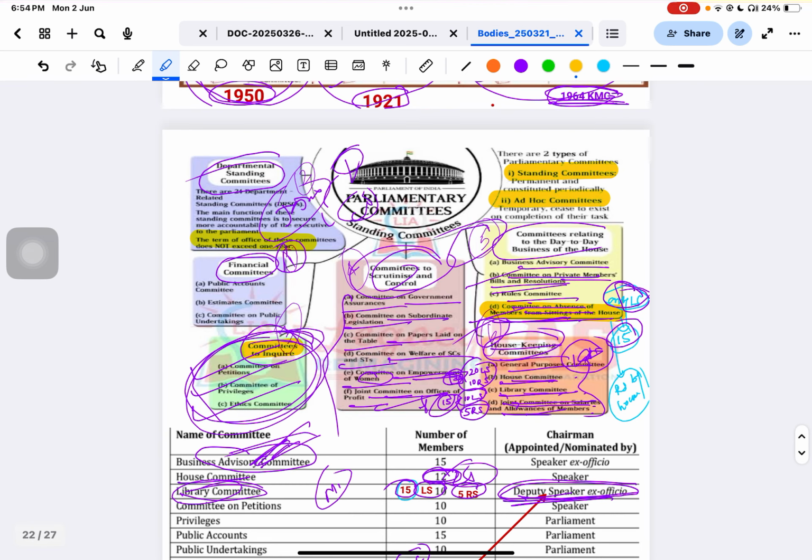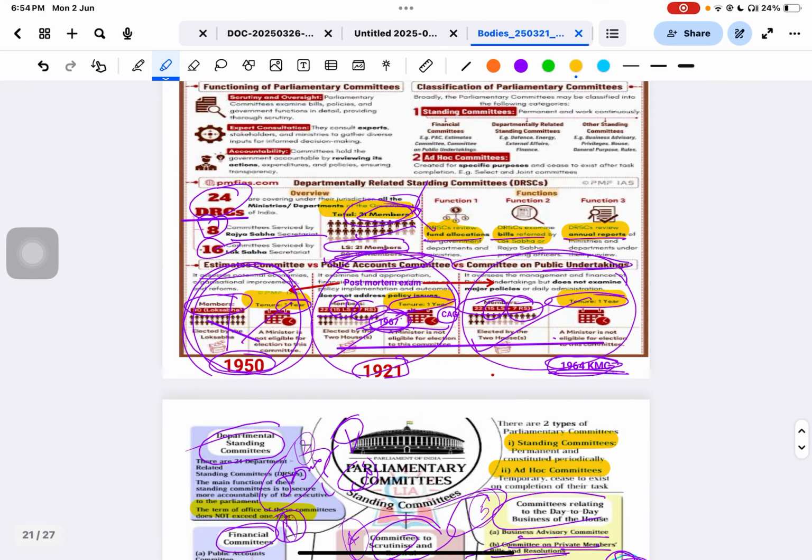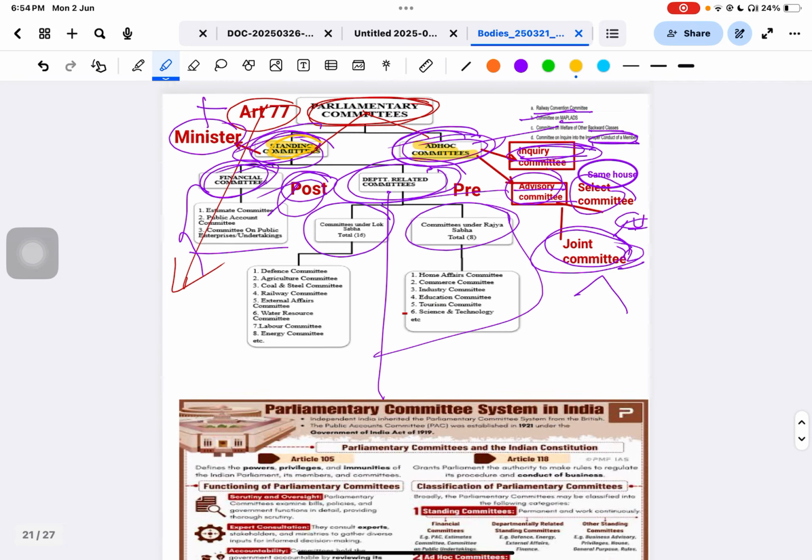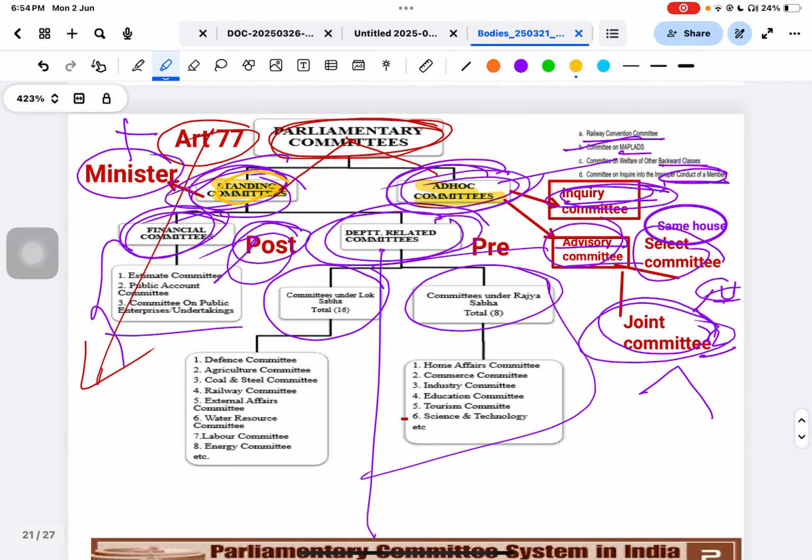See, the things I told you right now are all standing committees. Now we are going to discuss ad hoc committees. Ad hoc committees are temporary in nature, and they are of two types: inquiry committee and advisory committee. Inquiry committee checks things like how much money has come from the railway, how much money has been spent on a scheme, how much has been spent for the backward classes.